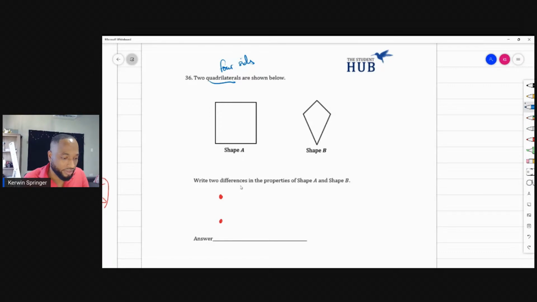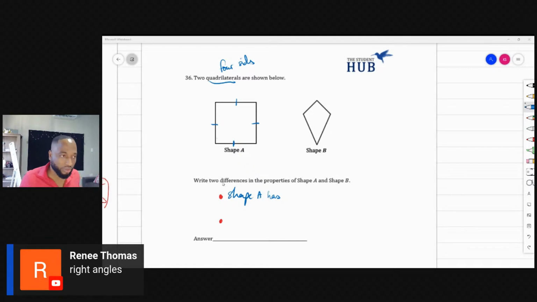Well, shape A, and I'm looking to see what you all might give me, if you could give me something new. Shape A has, we don't know if it's a square. Nobody tell me it's a square. If they did that, we could say all right, it's a square, but we're assuming. I think they should have done that in the question because they're making us assume. So shape A has four right angles. That's correct.